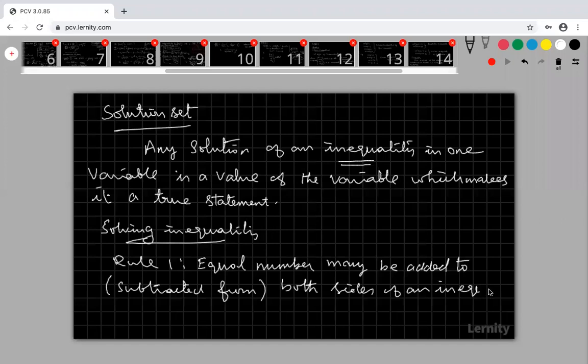See the example. Suppose x is less than 2. I am adding plus 4 to both sides.